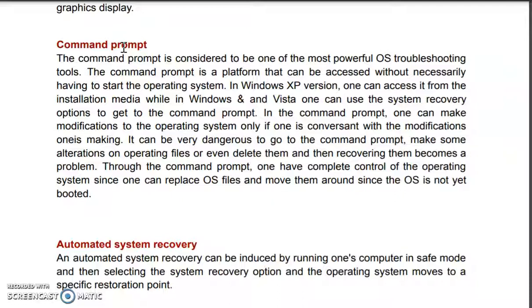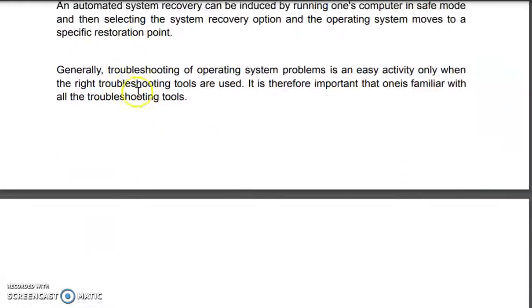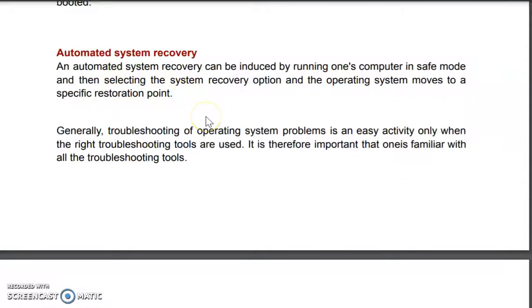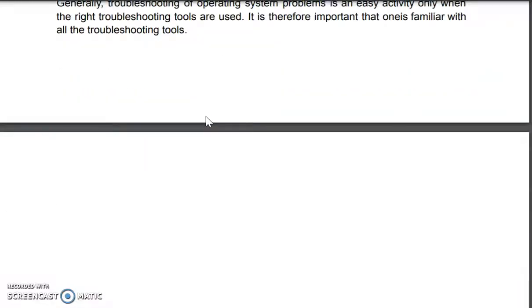With that you can perform basic functions and recover your data also. And then automatic system recovery: Windows has recovery tools available by default. It will give an option whether you want to recover your Windows or not. So try for the recovery. It will take some time, but you can recover your system.